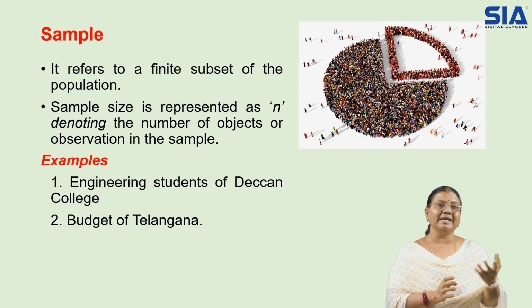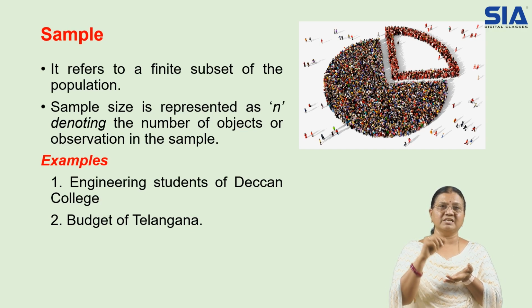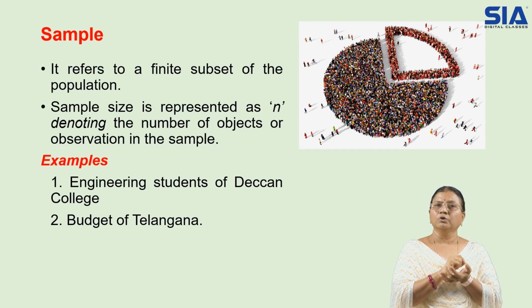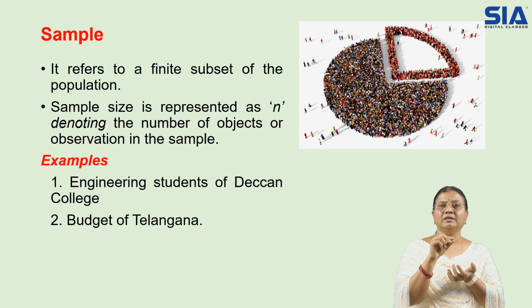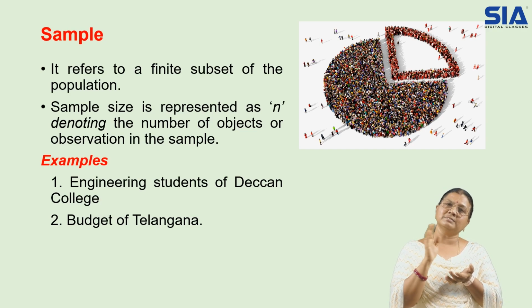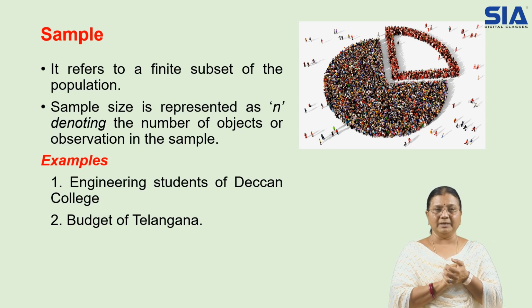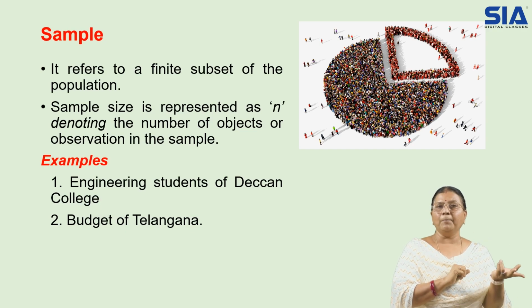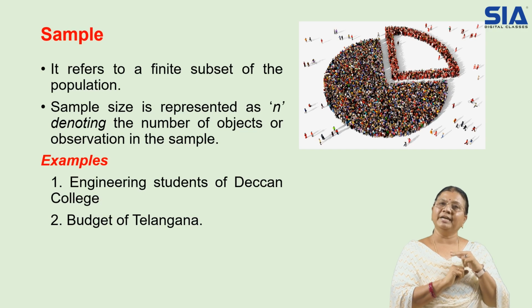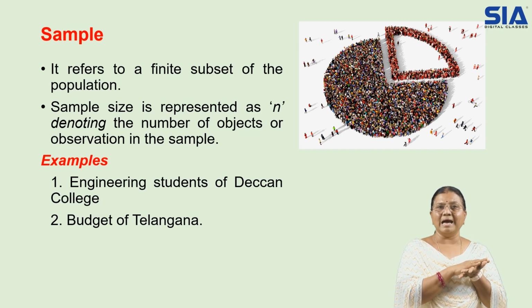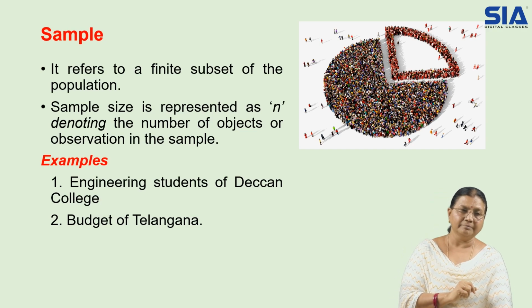For example, when we are cooking rice, we won't test each and every grain to see whether it is completely boiled or cooked. We check part of the grains and see whether the rice is completely cooked or not. In a similar way, we take part of the population as the sample. Examples: engineering students of one college, and the budget of Telangana. In population, we said the budget of India, but here we are taking the sample as the budget of Telangana.